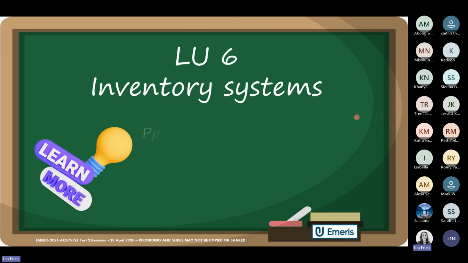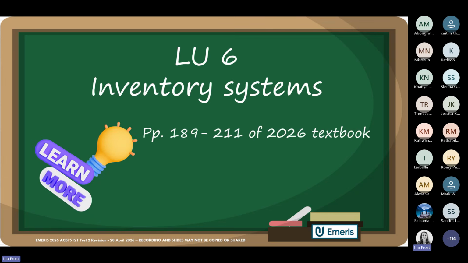We're going to jump in now. We start our session this morning with learning unit number 6, because it's important that you understand this learning unit, as it also impacts your understanding of learning units 4 and 5. So we have to make sure first that you understand your 2 inventory systems before we carry on with the journals that are done in learning units 4 and 5.